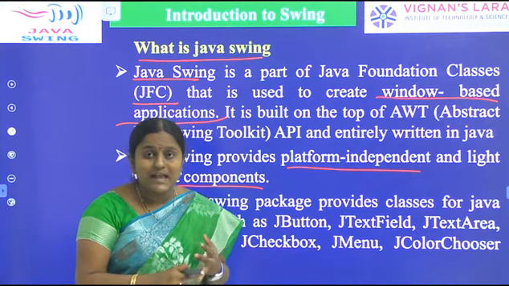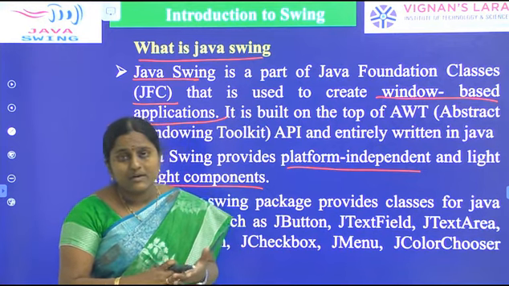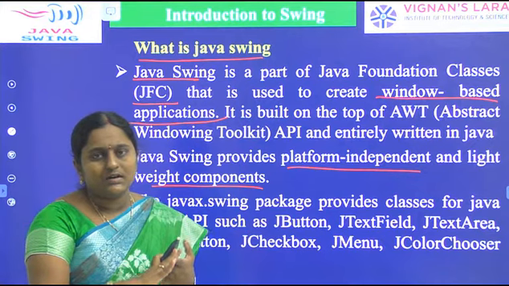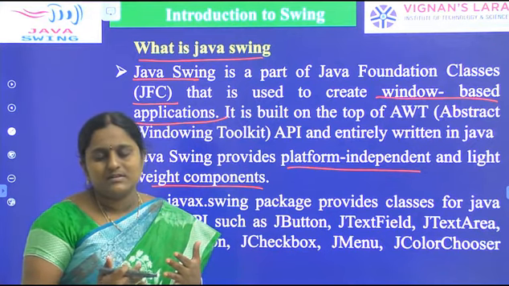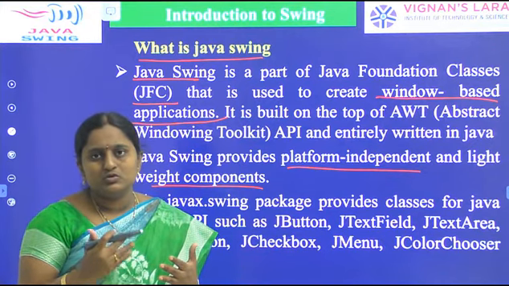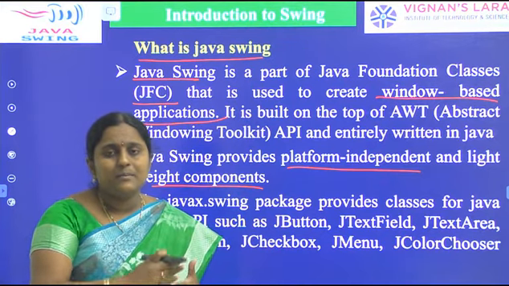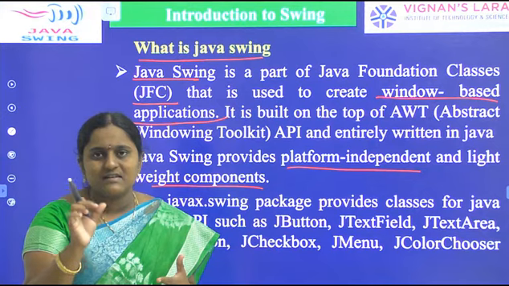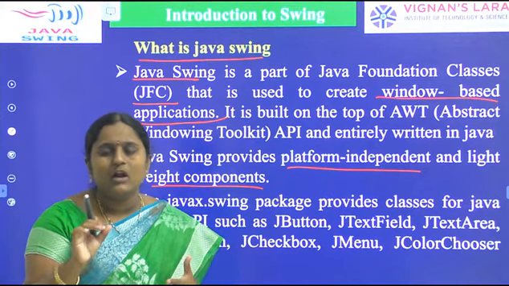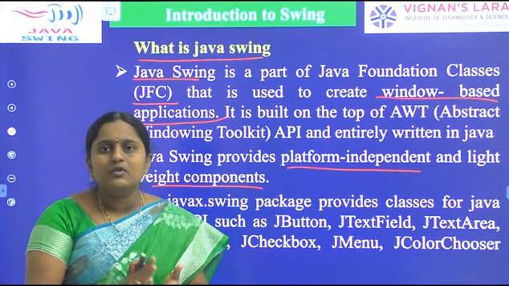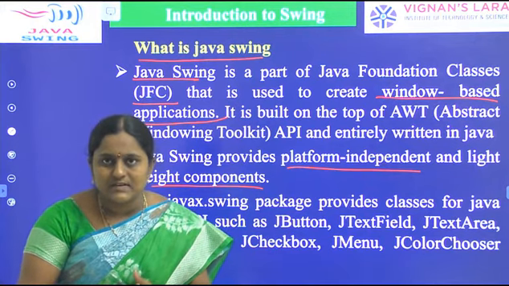So these are the AWT components and these are the Swing components. AWT components are without the letter J. Swing components should first start with the letter J. So it is Swing. Swings are mainly useful to develop window-based applications.